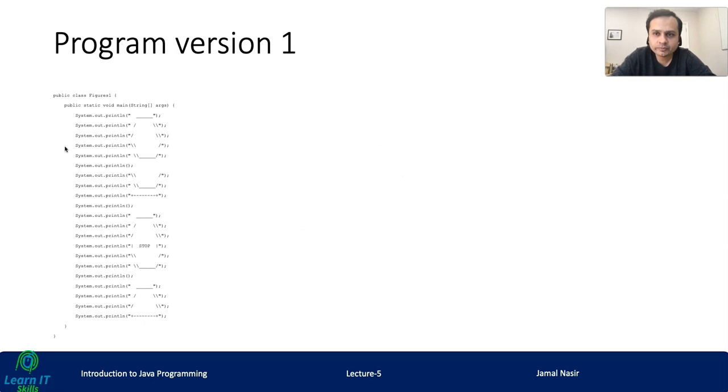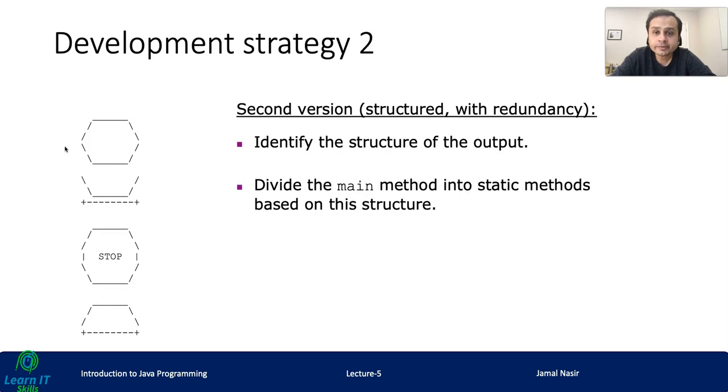So can we improve this program? You can pause this video and think about how we can improve this program. Development strategy 2 could be to identify the structure of the output and divide the main method into static methods based on this structure, right?